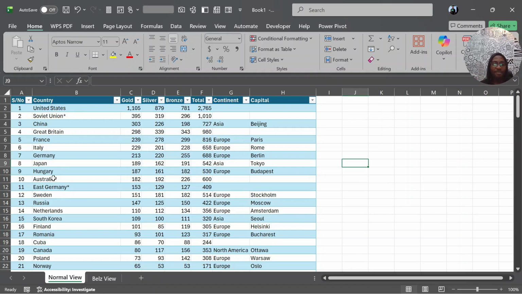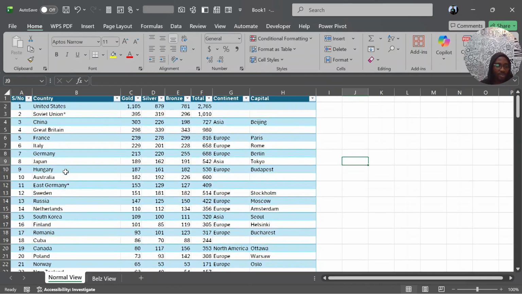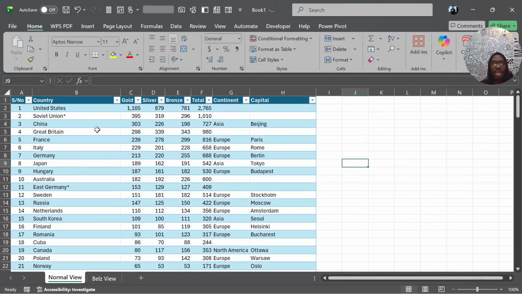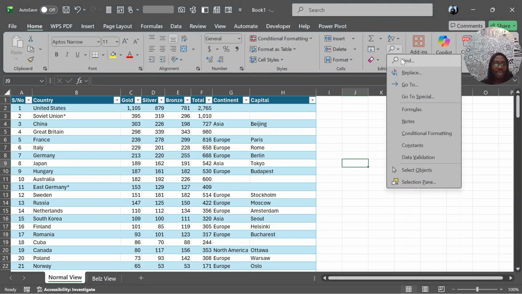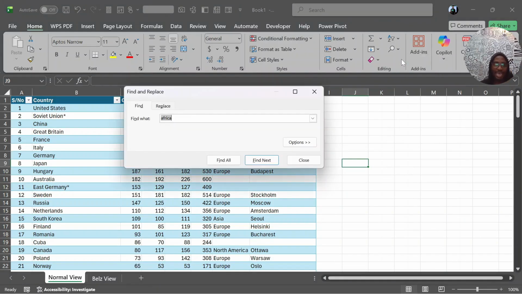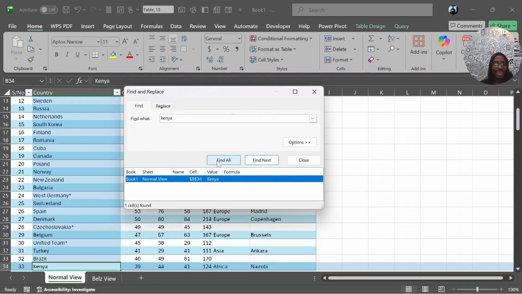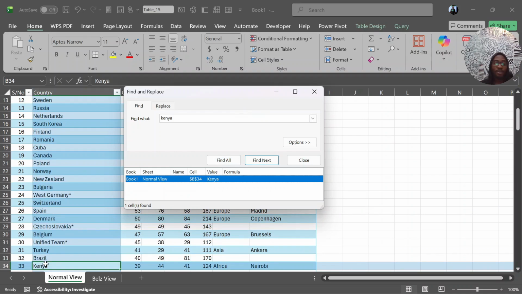So category A, they share a common boss or something like that and asks us, hey, so can I have the details for a country like Kenya? I want to know how well they've performed. So this category A, the normal view, it looks and scrolls and remembers, hey, I know the feature, find in Excel. Awesome guy. So he does this, when he comes here, he types Kenya, clicks find all, gets a result, says, oh boss, I have it.